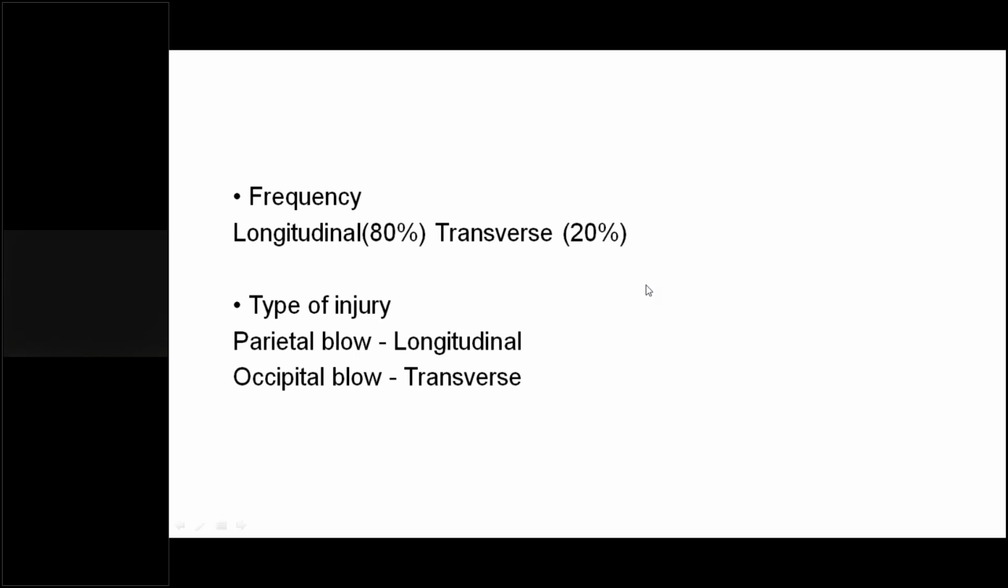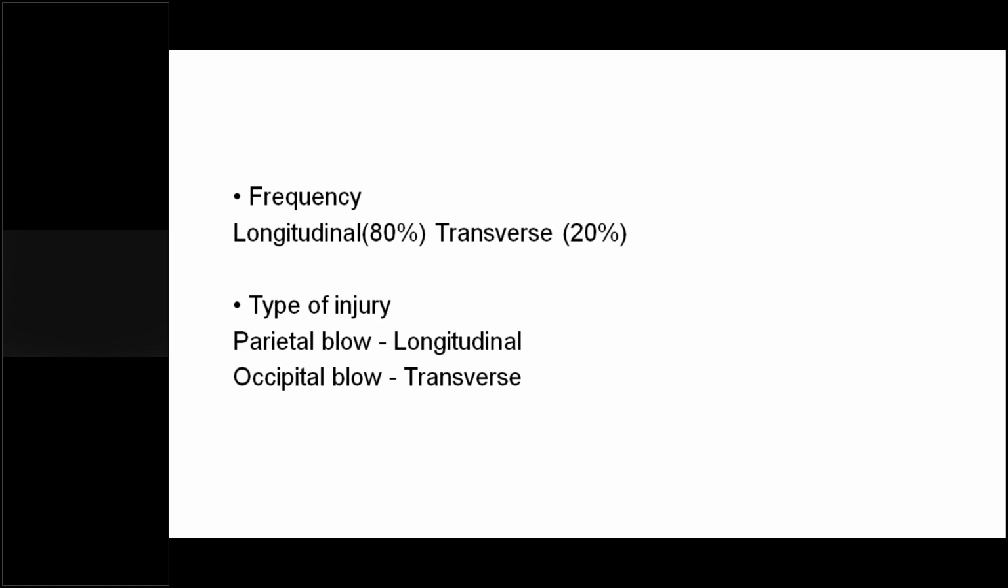Okay, so we'll continue. There are two types of fractures, right? According to frequency, the most common type of fracture observed in the temporal bone is the longitudinal type. Around 80% of the fractures in the temporal bone are longitudinal fractures, that is when we have a parietal type of blow. Only 20% of the fractures will be the transverse type.